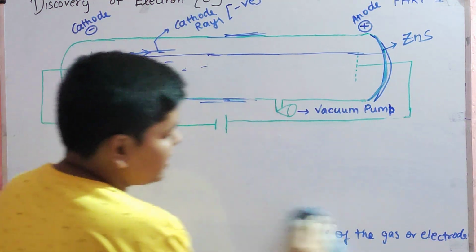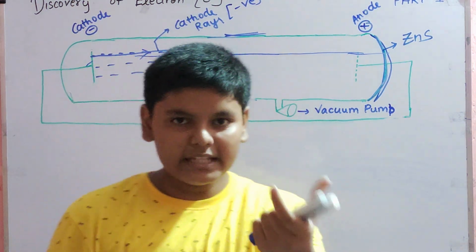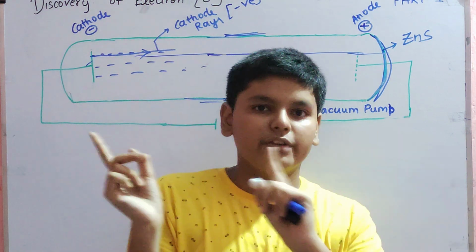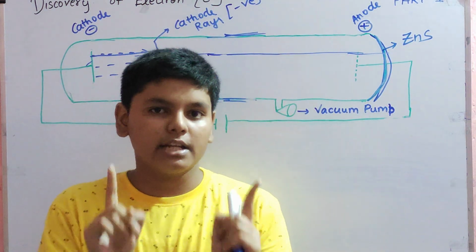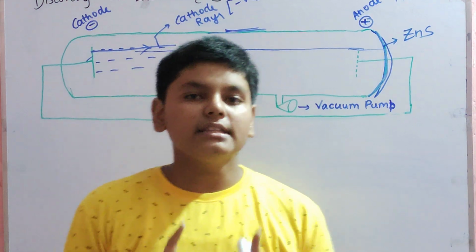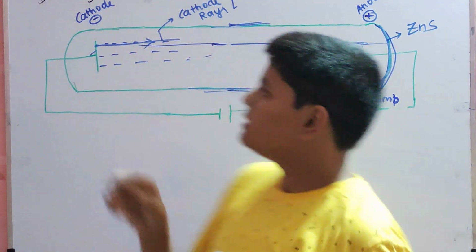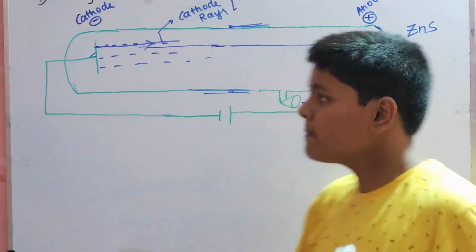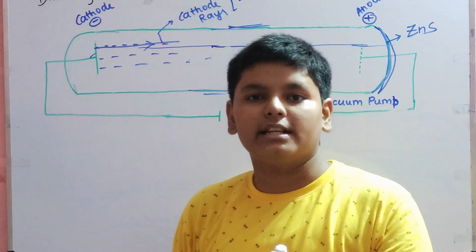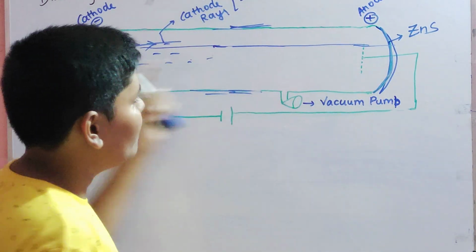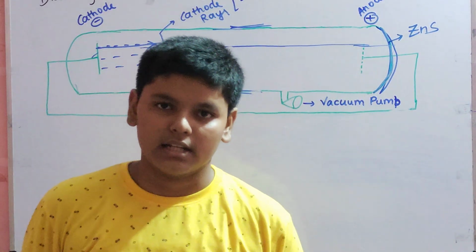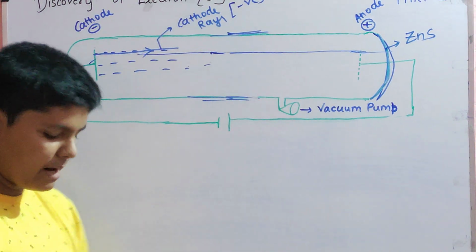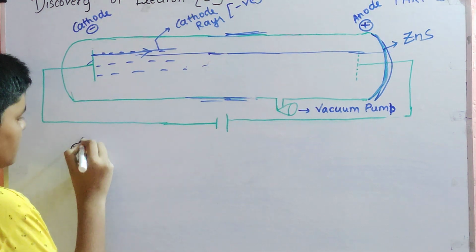How did they discover that the electron is inside the atom? They took the gas and decreased the pressure so much that the gas cannot move here and there very fast. Increasing the voltage, with a high speed, some cathode rays went towards the atoms. From these atoms, electrons were ejected. This electron ejection went towards the anode and hit the screen. So it means that inside the atom there are some particles. Those particles were named electrons.